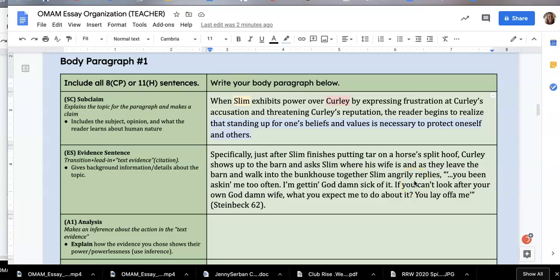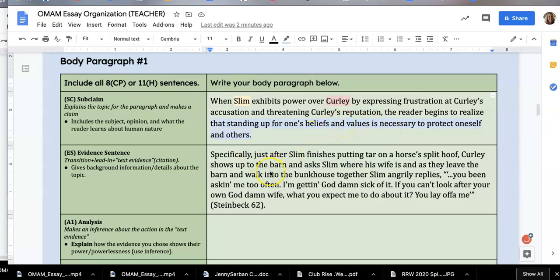Okay, so before I write my analysis, I have to remind myself, what is it that I'm asserting in this paragraph? What is my argument? And what is my opinion? What I am saying is that when Slim exhibits power over Curly by expressing frustration at Curly's accusation and threatening Curly's reputation, the reader begins to realize that standing up for one's beliefs and values is necessary to protect oneself and others. Remember that we have to include subject, opinion, and what the reader learns about human nature. This is the subject, the opinion is that he exhibits power and this is how he does it, and this is what the reader learns.